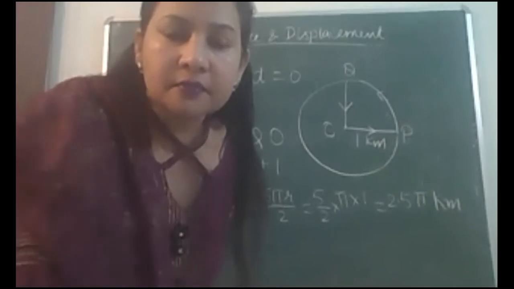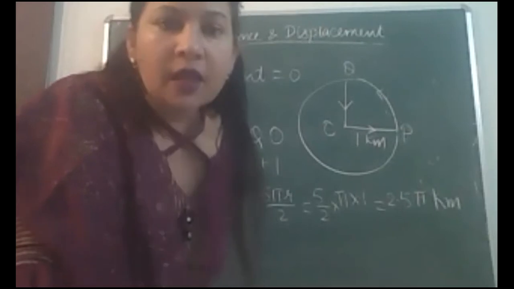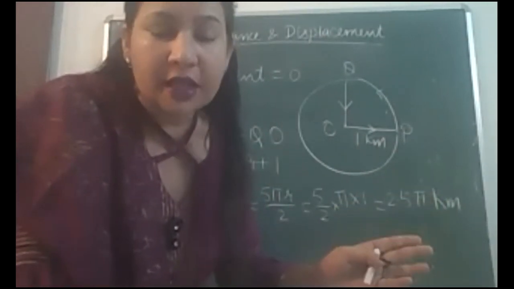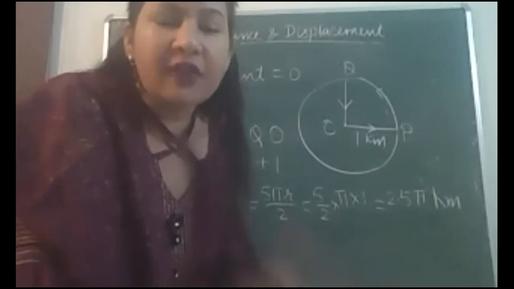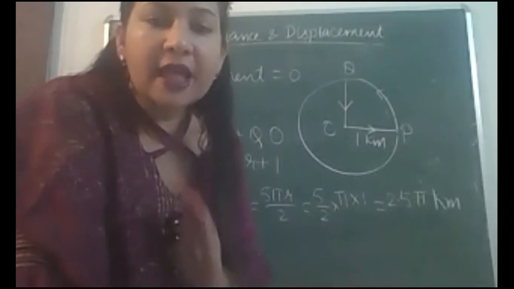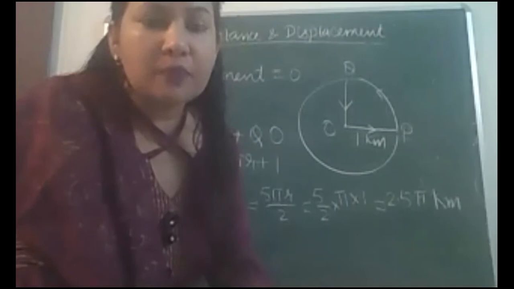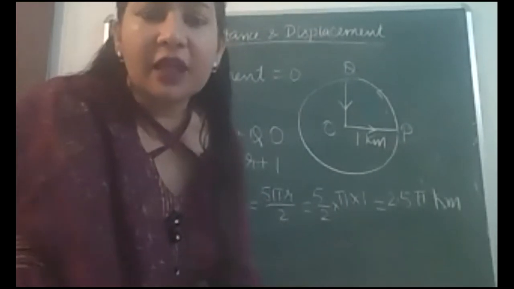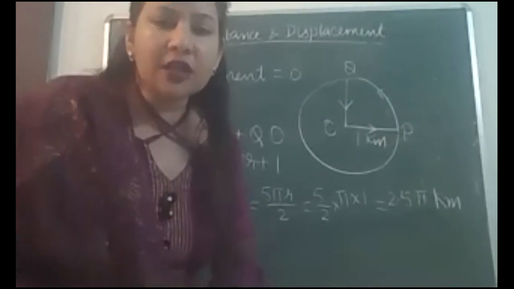Ma'am, distance can be greater than displacement. Displacement can never be more than distance. That is clear from the first numerical we did day before yesterday. There the distance was 7 kilometer and displacement was 5 kilometer. So in any example, you will see that distance can be greater than displacement, but displacement can never be greater than distance. So on the basis of that, we can write this difference also. Okay, so you have written all the differences.